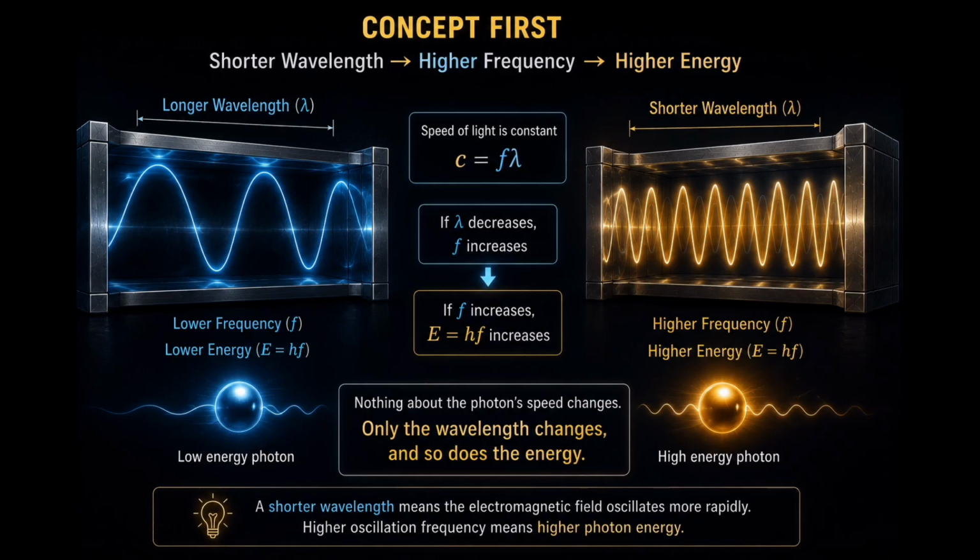Now here is the beautiful part. Nothing was added to the photon itself. No new particle appeared, no extra charge, no change in the speed of light. The only thing that changed was the wavelength. A shorter wavelength means the electromagnetic field oscillates more rapidly. Higher oscillation frequency means higher photon energy. Sometimes changing the rhythm of nature changes the energy of reality.